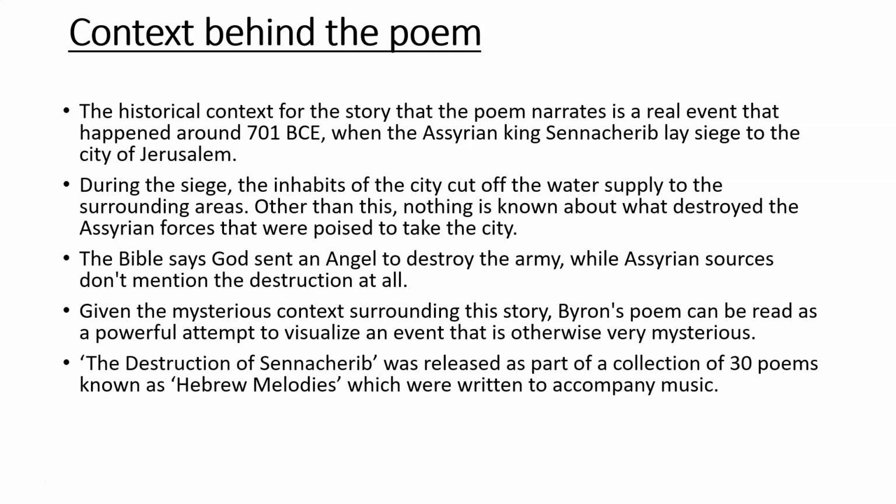And it should be remembered as well that The Destruction of Sennacherib was released as part of a collection of 30 poems known as Hebrew Melodies, which were written to accompany music. The fact that this is part of a collection called Hebrew Melodies is significant, because obviously Hebrew is the language associated with Judaism. So this is very much championing the Jewish perspective on this event, of King Sennacherib's army taking over, or attempting to take over, Jerusalem.